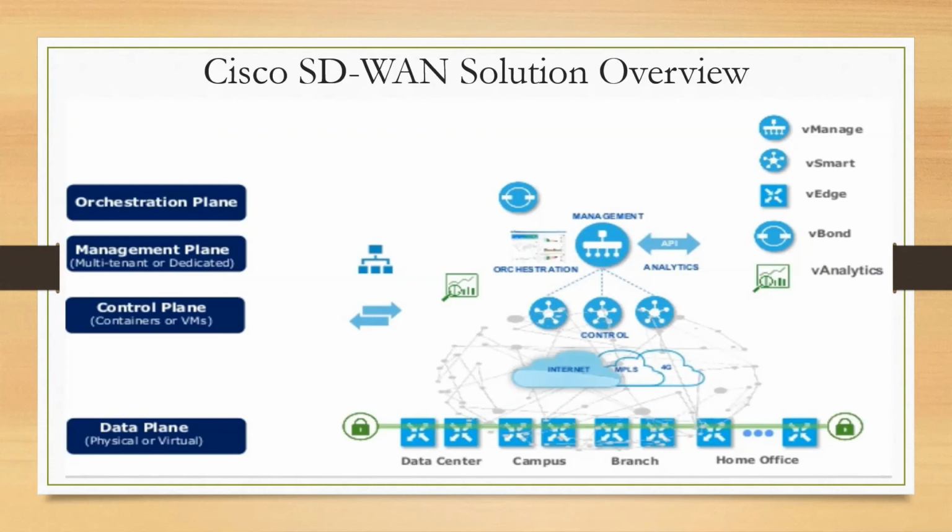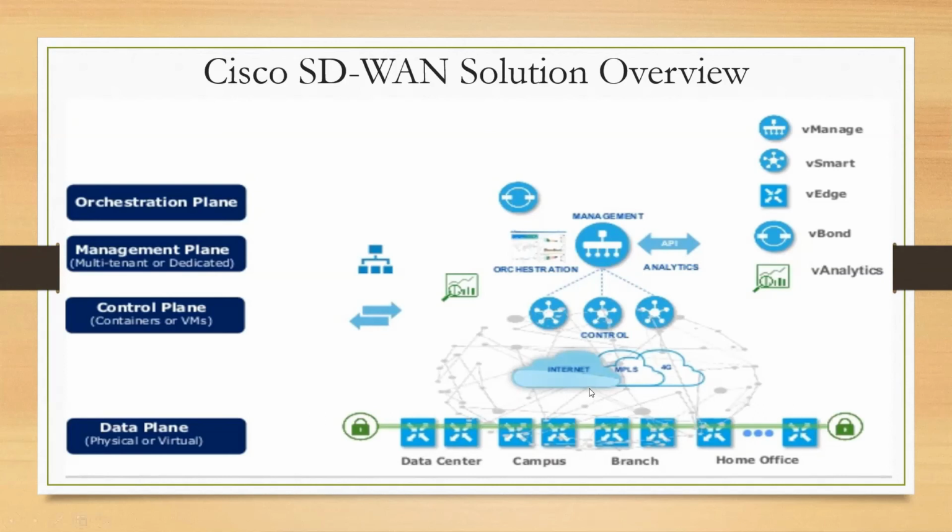Further, then there is a control plane. The control plane is the vSmart, which is responsible for modifying the routing information based on the defined policies towards the data plane. So the data plane further will utilize that information to route the traffic or to choose one path over the other on the WAN side.